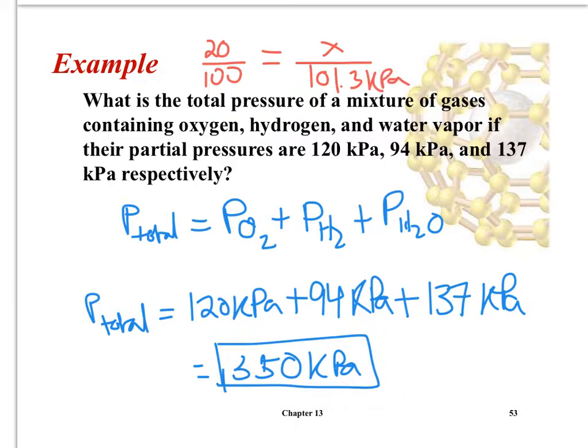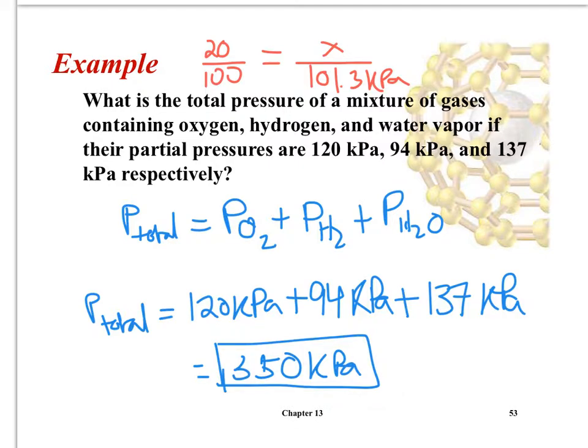That's one way to do it. Another way to do it is to say that it's P total times the percent, so P total times 0.2. These are all the different types of questions I could ask you about Dalton's law. So it's a pretty straightforward law. The sum of the parts is equal to the total.